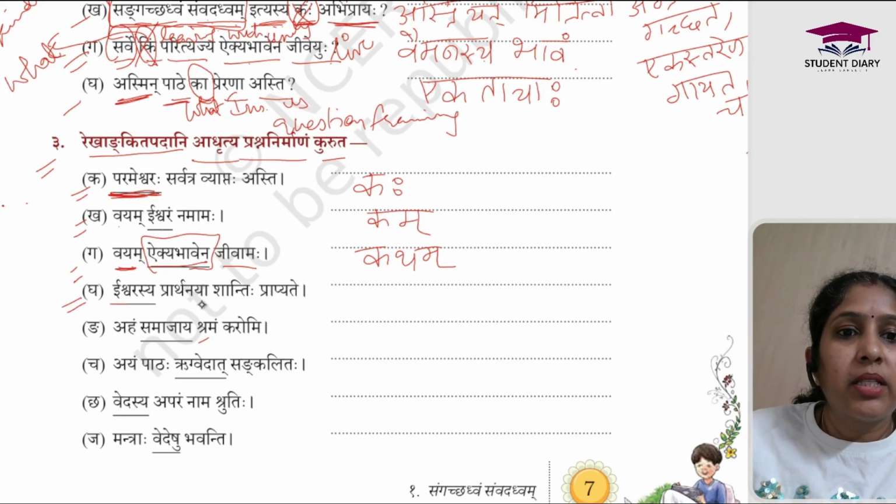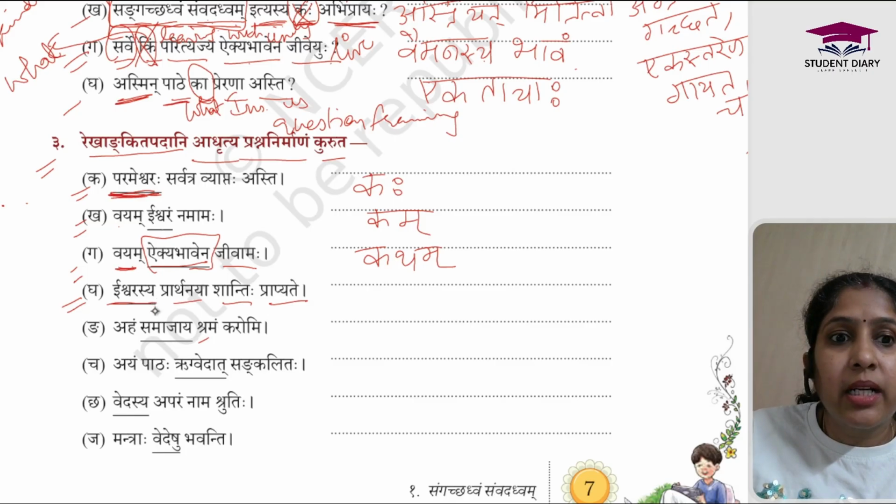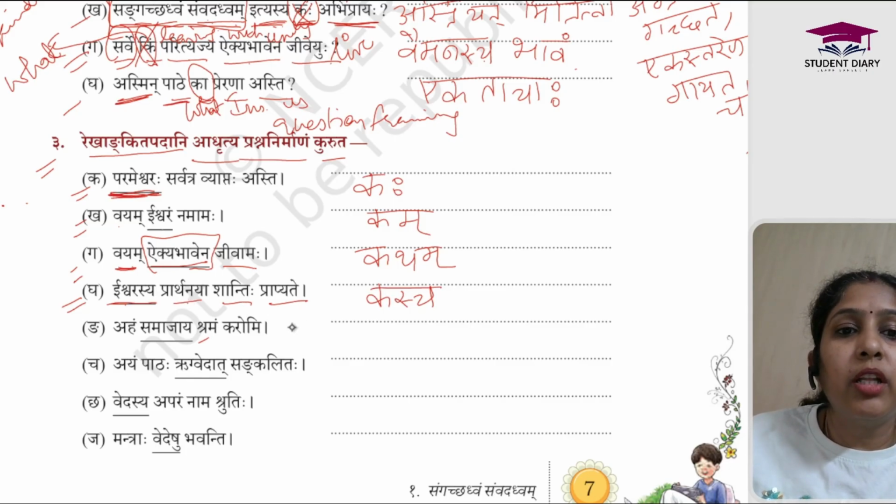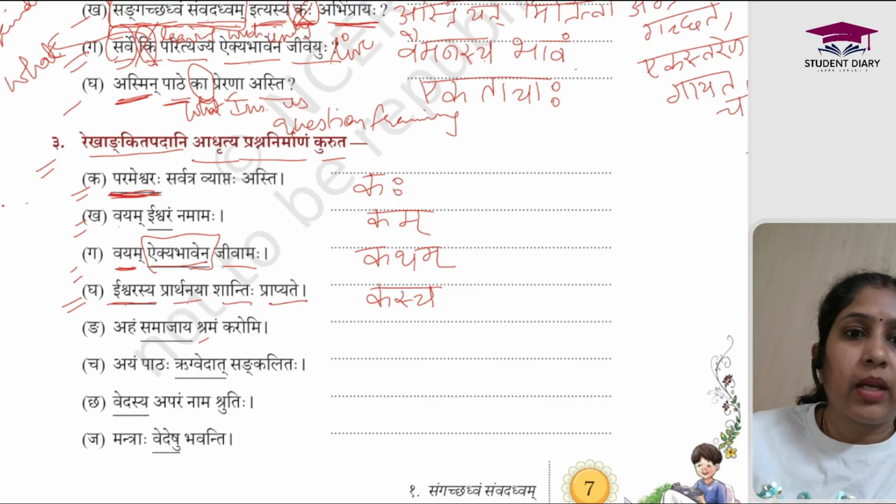Next one. Ishwarasya prarthanaya shantihi prapyate. Ishwarasya, now if you have to see, so it's Shashti Vibhakti, right? Sya is coming in the end. It is pulling Shabdrup only, right? Shashti Vibhakti Ekvachan. So the question word is going to be Kasya. So the question will become Kasya prarthanaya shantihi prapyate. With doing the prayer of whom we get the shanti, we get the peace, right?